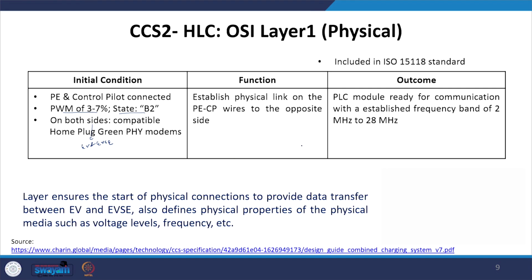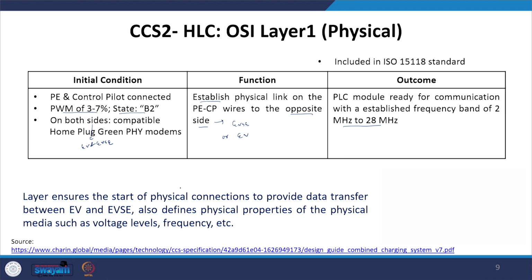The protocol corresponding to this physical layer performs the function of stabilizing the physical link on the protective earth and control pilot lines to the opposite side. Opposite side means, for the EV it will be the EVSE, and for the EVSE it will be the EV. So the protocol ensures the physical link is made between the EV and EVSE. The result is that the PLC modem on either side, on the EV and the EVSE side, is ready for communication with a stabilized frequency band of 2 MHz to 28 MHz.